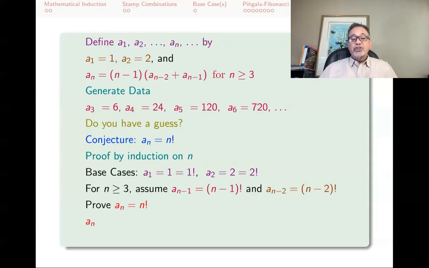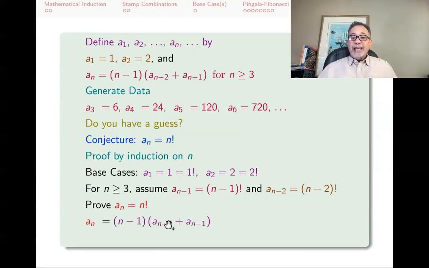How am I going to do that? I've got to start with an. I can't say it's equal to n factorial because I don't know if it is or not. I've got to prove to you that it's equal to n factorial. This is where the recurrence relation comes in. And that's why I said recurrence relations work well with induction, because the recurrence relation will already give you an in terms of the previous cases. I already know that an is n minus 1 times an minus 2 plus an minus 1. That was the defining relation for this recurrence relation.